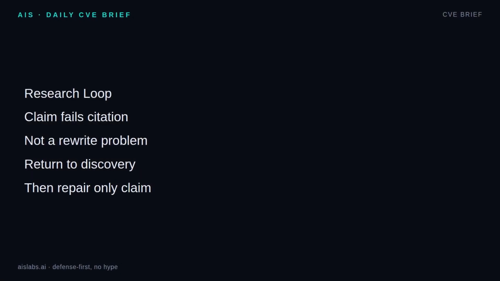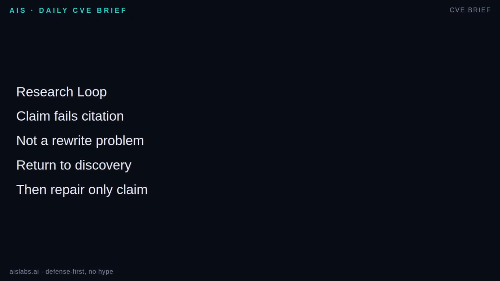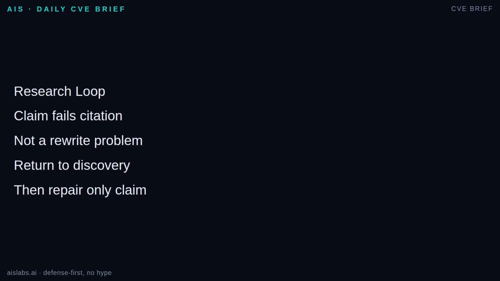Take a research loop writing a short market brief. The verifier checks each claim against collected sources and flags this sentence: "Revenue grew 20% last quarter." The citation does not support it. A naive loop asks the writer to try again. It may produce a smoother unsupported claim. With routing, the verifier labels this as knowledge if no source contains the number. Recommended action: return to phase equals discovery.